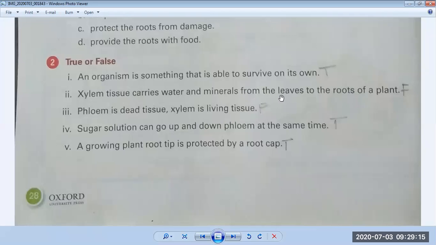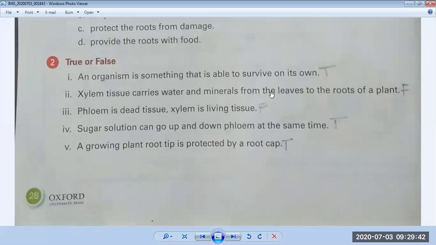If I ask you to correct the option, it can be corrected in two ways. If we keep from the leaves, then the answer should be phloem tissues. If we keep xylem tissues carry water and minerals, then it should be not from the leaves, but from the roots. Okay, so this option is wrong.